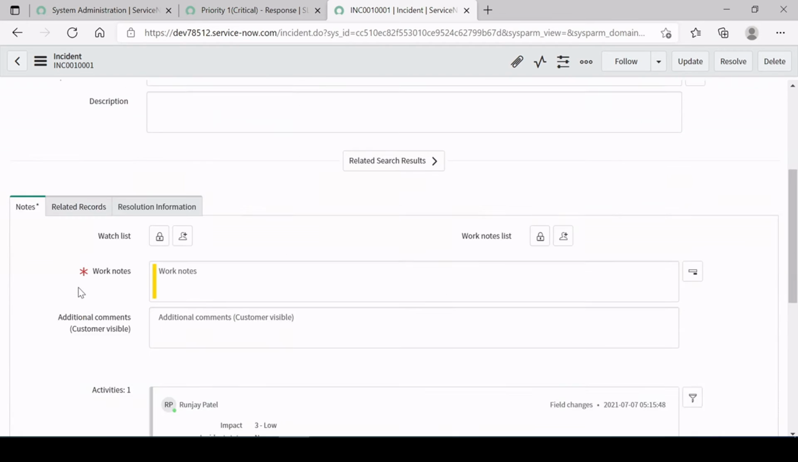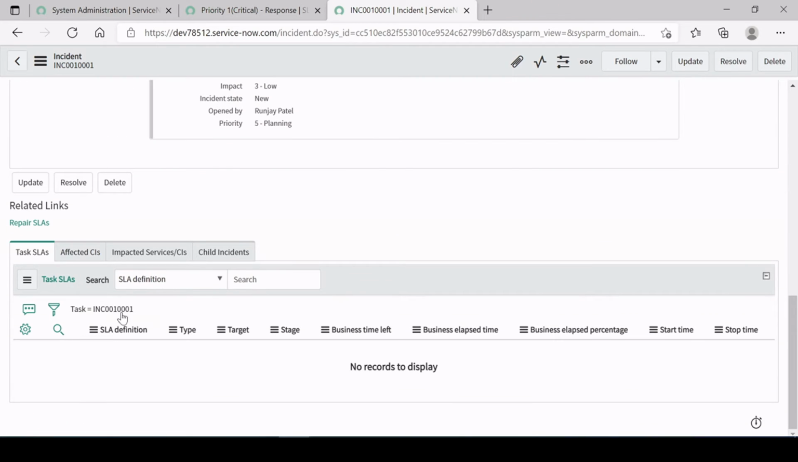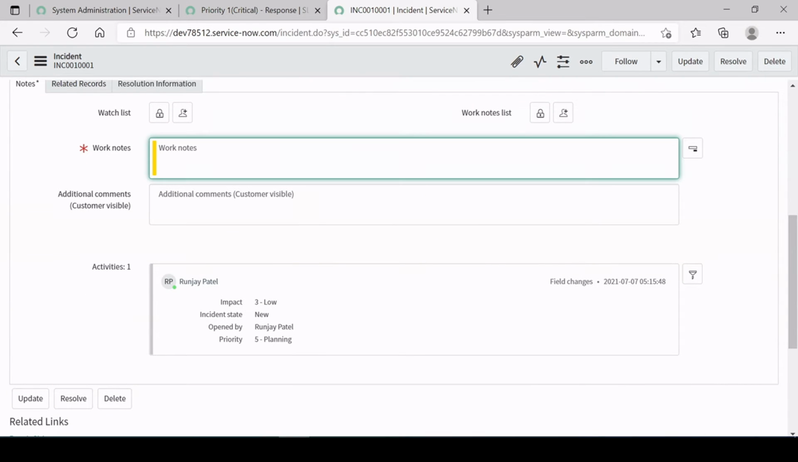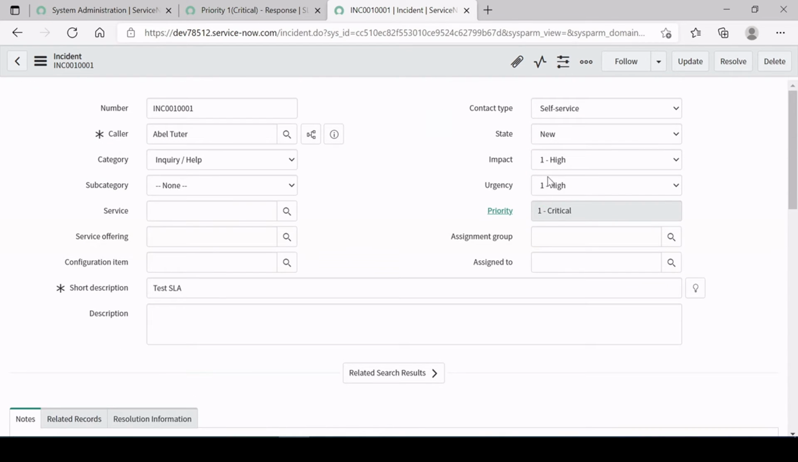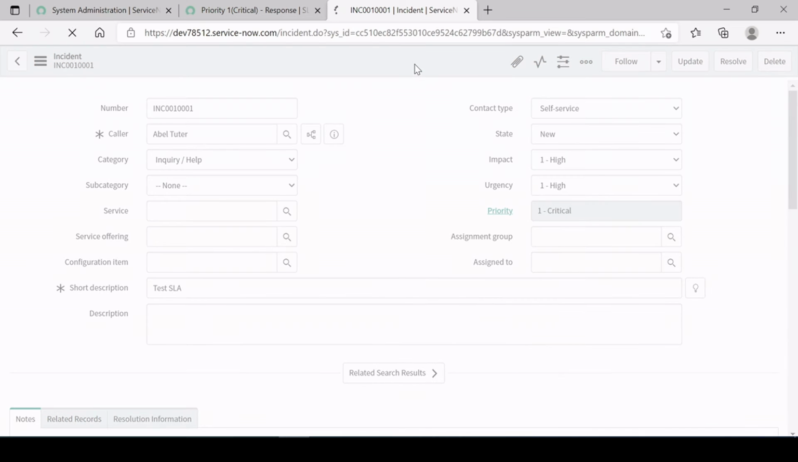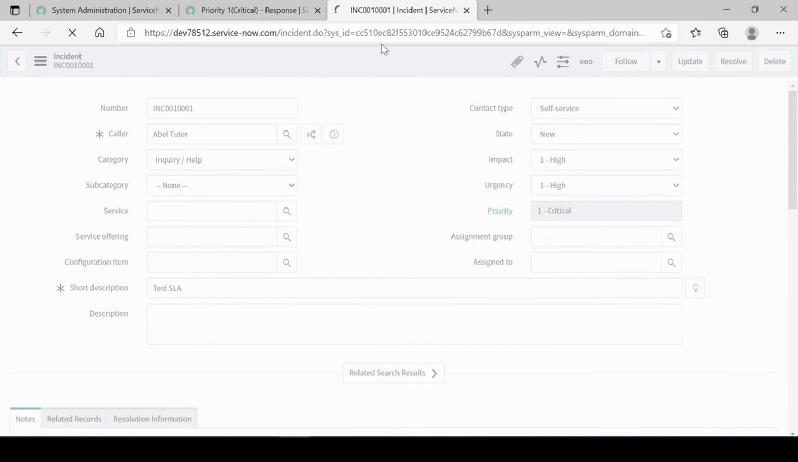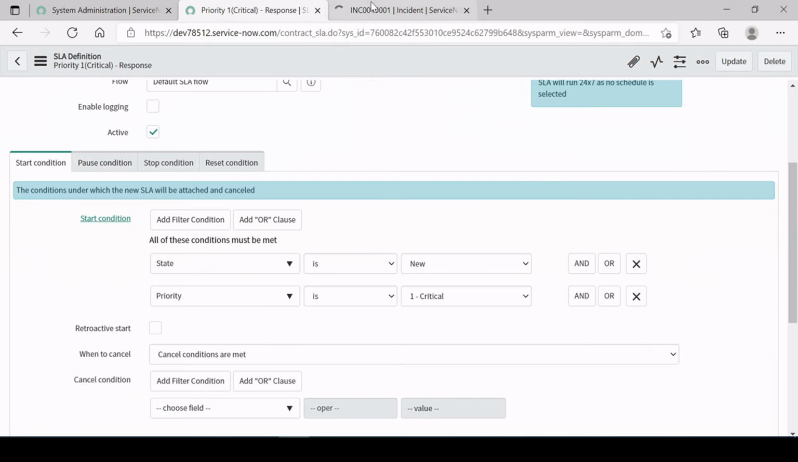Now as you can see, guys, this time the SLA is not yet attached over here, right? So this time I'm going to make the priority equal to 1, so our SLA will get attached over here. Our instance is working a little slow. This is also one kind of issue. We cannot work on a slower instance, right? So we can raise a high priority ticket with ServiceNow to resolve the issue.